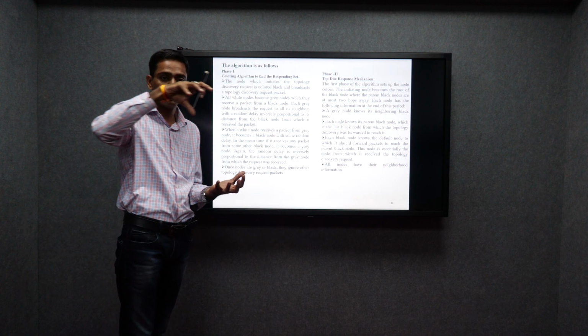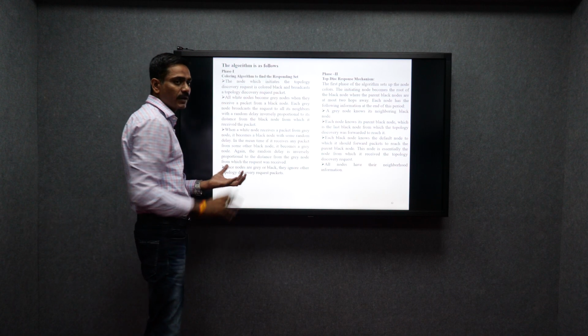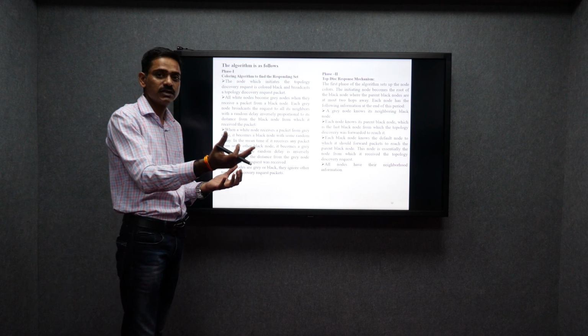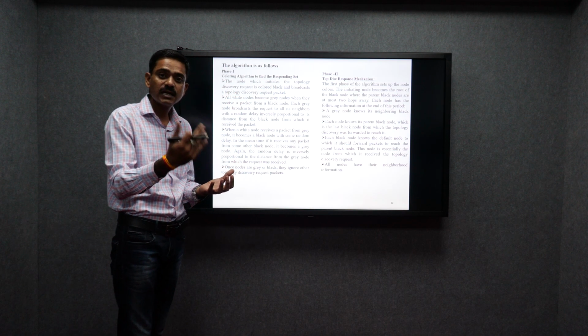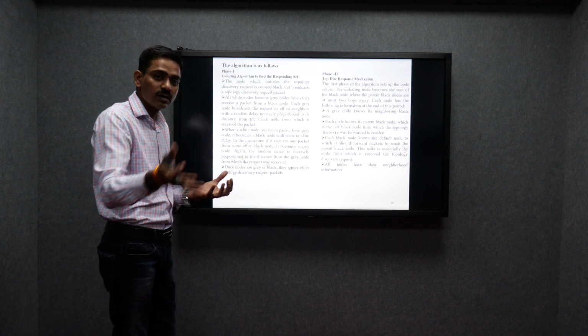Suppose I'm creating group 1, group 2, group 3, group 4 like that, and all the white nodes become gray. If the nodes are getting black, then after that it reaches out and mixes the energy or makes decisions on the basis of broadcasting this message sent to all the idle nodes.